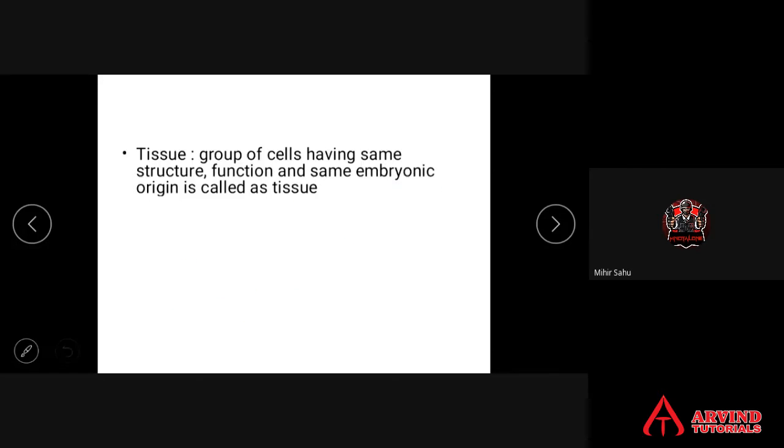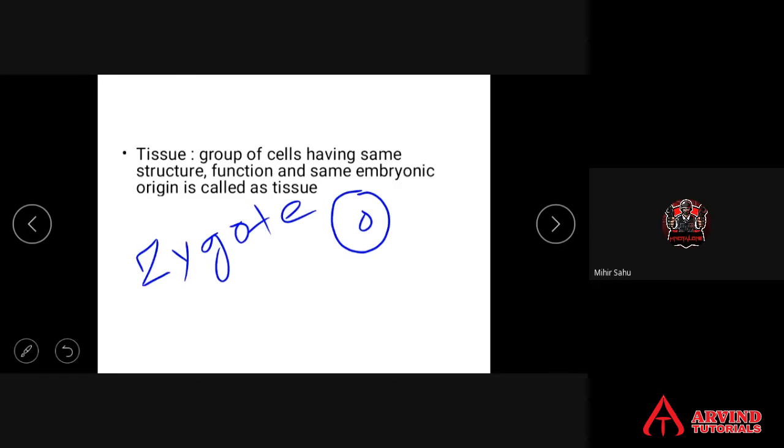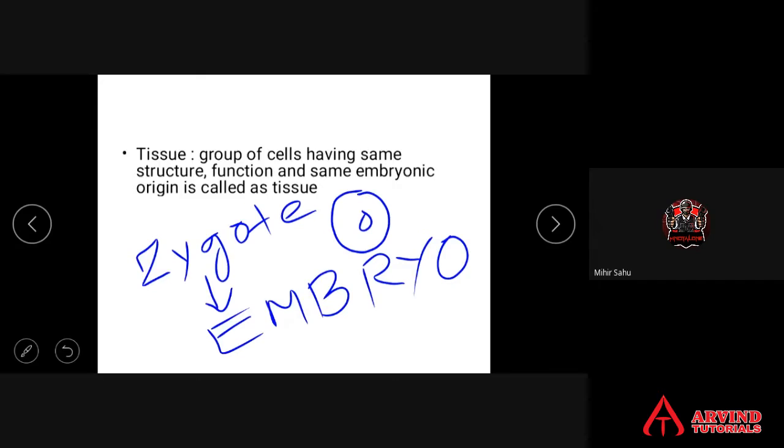Embryonic origin means, students, that after fertilization there is the formation of a structure called a zygote. After fertilization, the male and female gametes fuse and form a structure called a zygote. The zygote is single-celled, only one cell. The zygote divides and redivides to form a structure called an embryo. From the zygote, there is the formation of what? Embryo. The zygote will develop into an embryo.